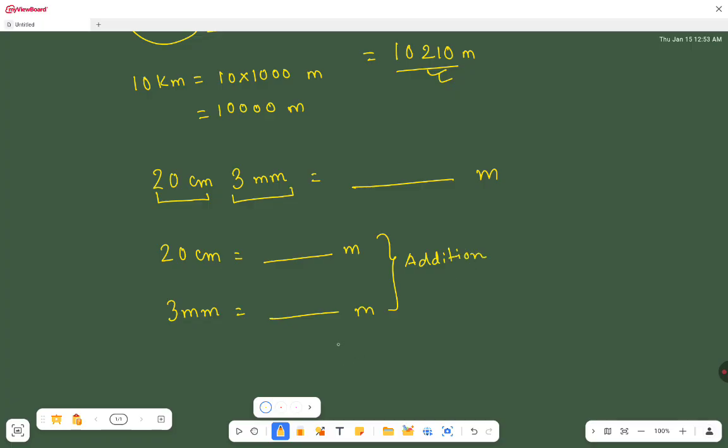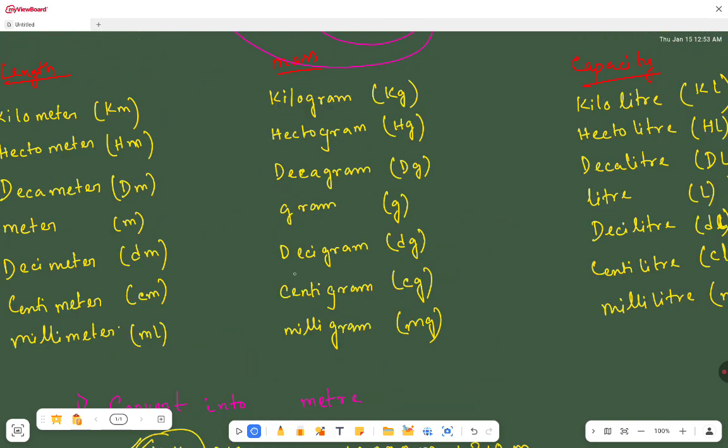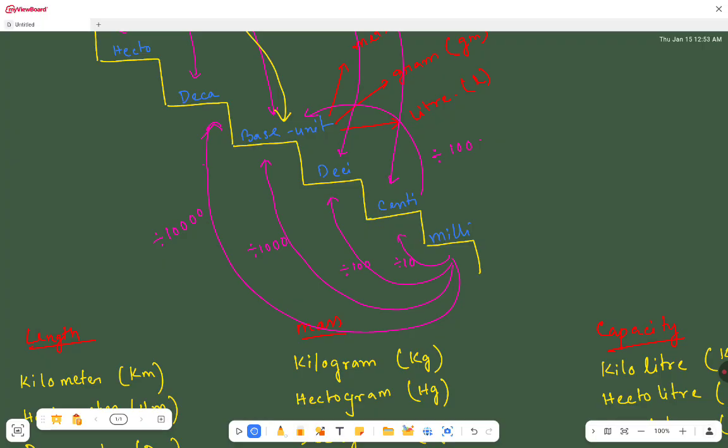Now if we want to go from centimeter to meter, see the chart here. From centimeter to the base unit, that means centimeter to meter, we have to divide it by 100.